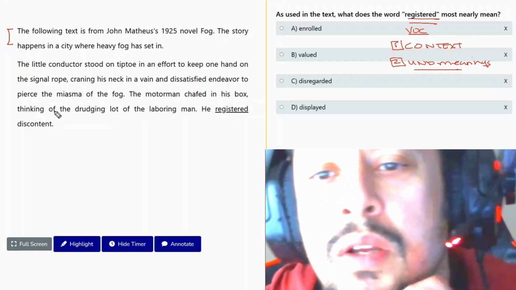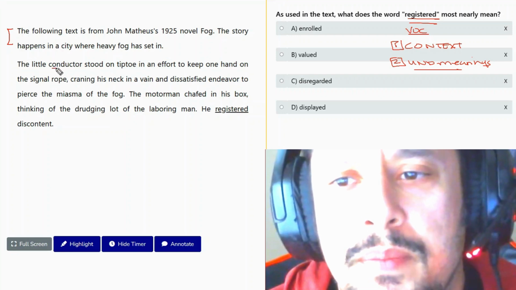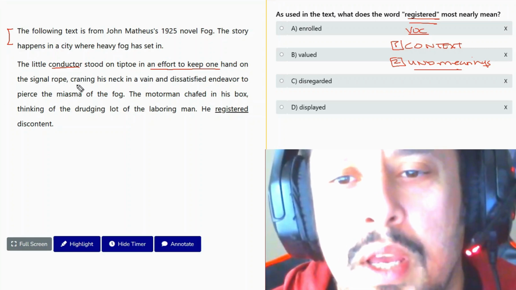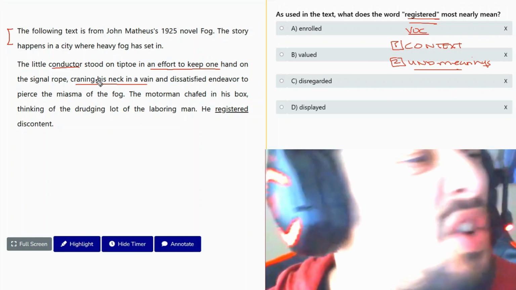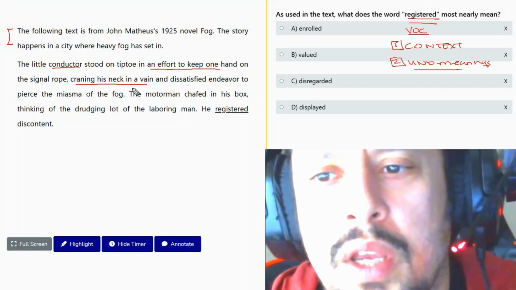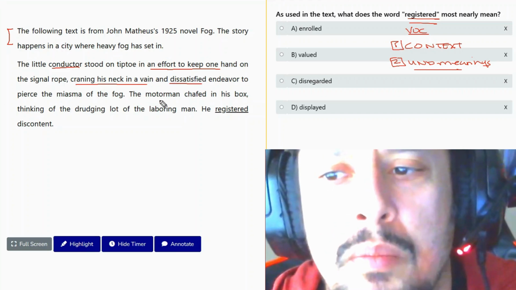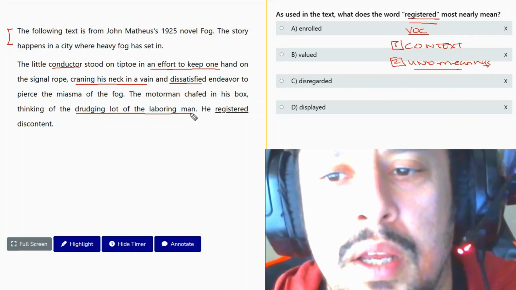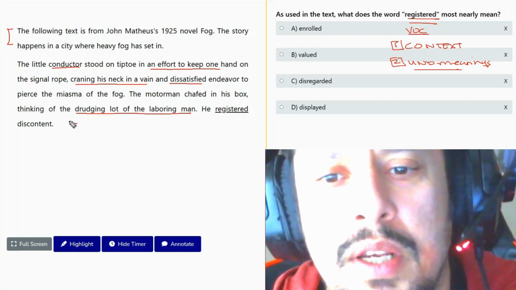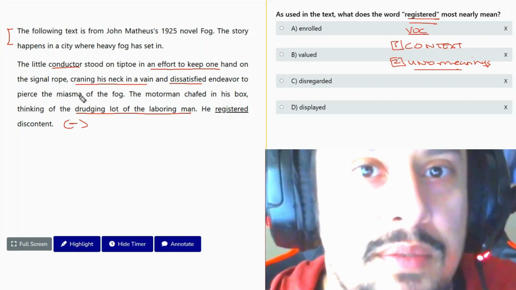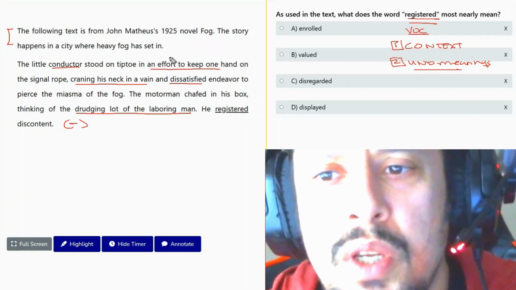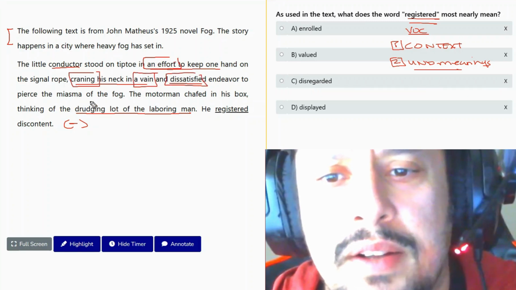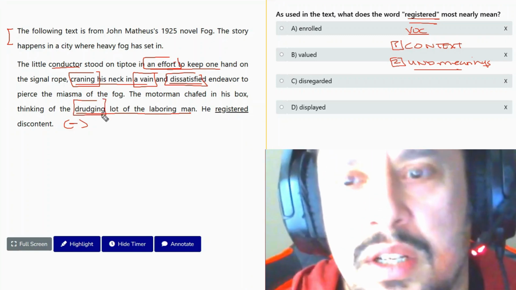Okay, we're talking about the conductor. He was on his tiptoe in an effort to keep one hand on the signal rope. He's craning his neck in vain. That means he's turning his neck, with very weak results. He was dissatisfied. The motorman chafed in his box, thinking of the drudging lot of the laboring man. So all of these words have lots of negative connotations. We're discussing here the effort, the craning of the neck, in vain, dissatisfied, the drudging lot, depressing lot of men.